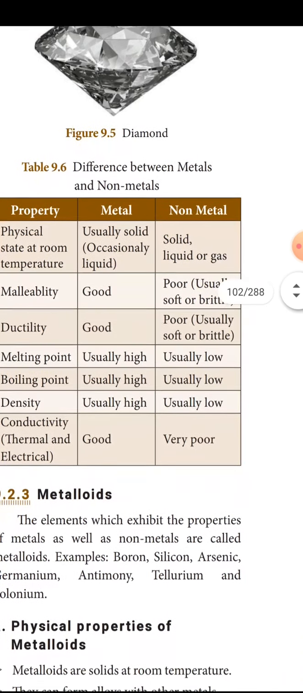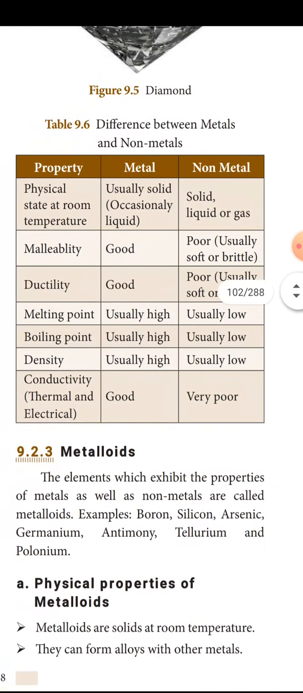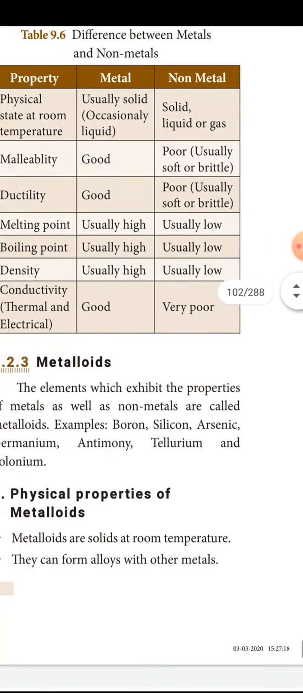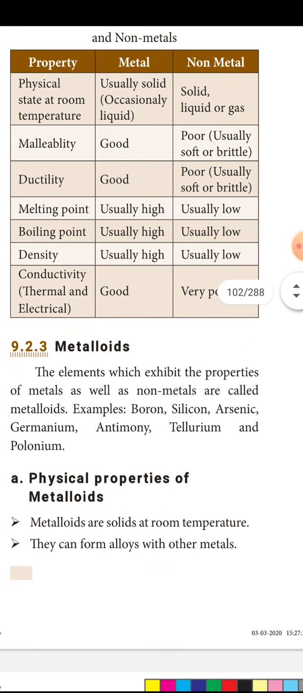Usually metals are solid; non-metals may be solid, liquid or gas. Malleability and ductility are possible only in metals, not in non-metals. The melting point is high for metals and low for non-metals. The boiling point is also high for metals, low for non-metals. Density is also high for metals and low for non-metals. On conductivity, metals are good conductors and non-metals are very poor conductors.